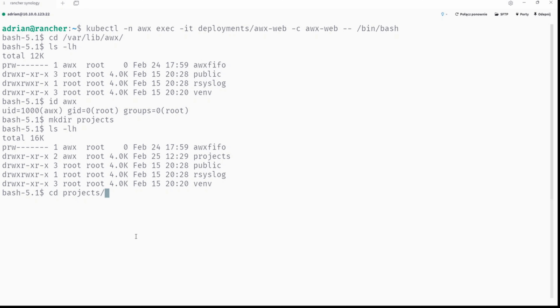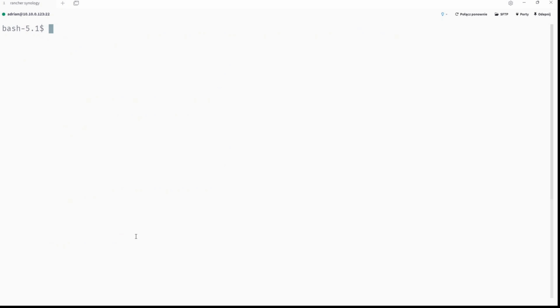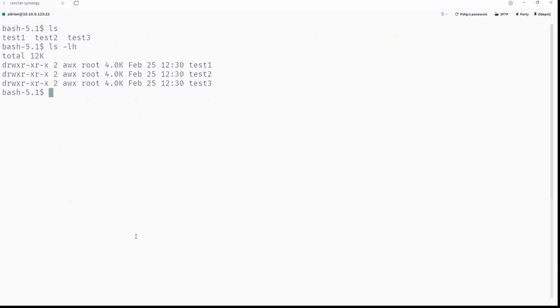So if we go into the projects directory and list the content, there is nothing here, so we can mkdir test1, for example. And then we can make test2, or test3, something like that. We will list the content. Here we go, and we have permissions, right? Read, write, execute for user, read, execute for group, and read, execute for others. Nice. So now you will ask me, can I type sudo mkdir test4, for example?